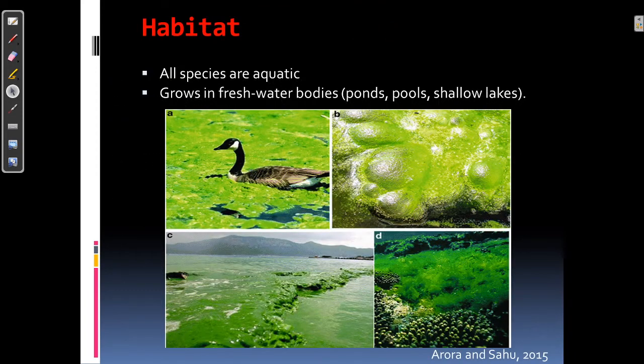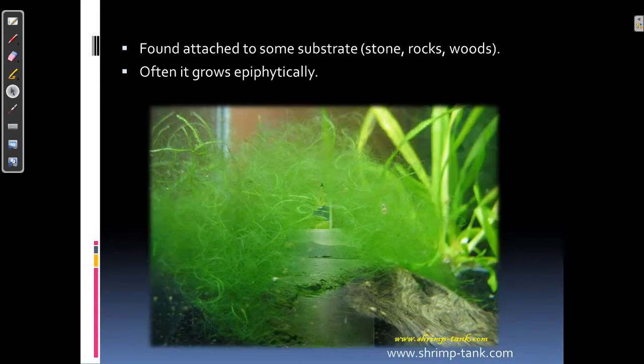So coming to the habitat, all the species of Oedogonium are aquatic and grow in freshwater bodies like ponds, pools and shallow lakes, where they are found attached to some substrate that could be stone, rock or wood.